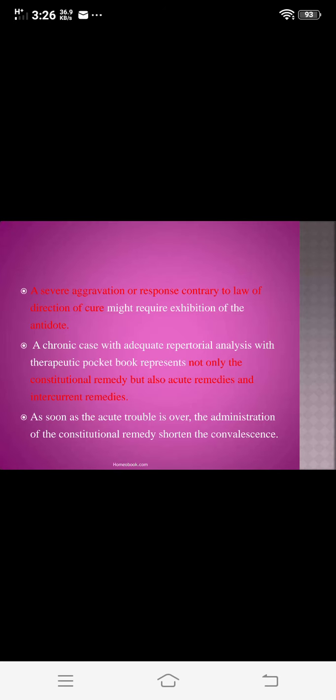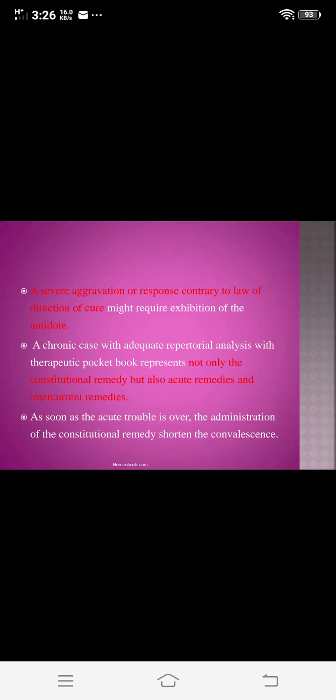In this, a severe aggravation or a response contrary to the law of direction of cure might require the exhibition of an antidote. That is, in cases where there is a severe aggravation or a response contrary to the law of direction of cure, you may require an antidote, or it may be a change of remedy.